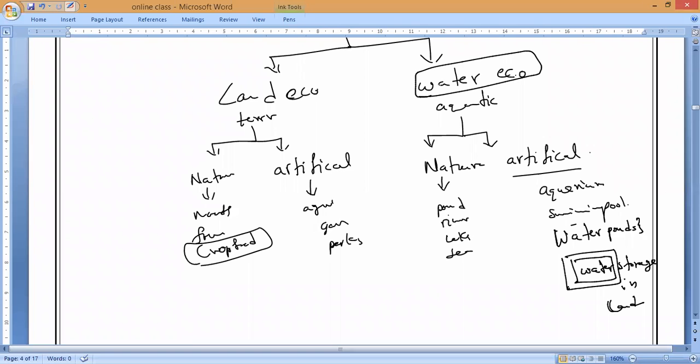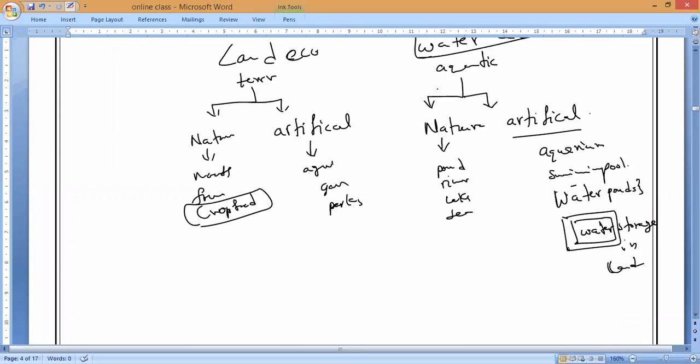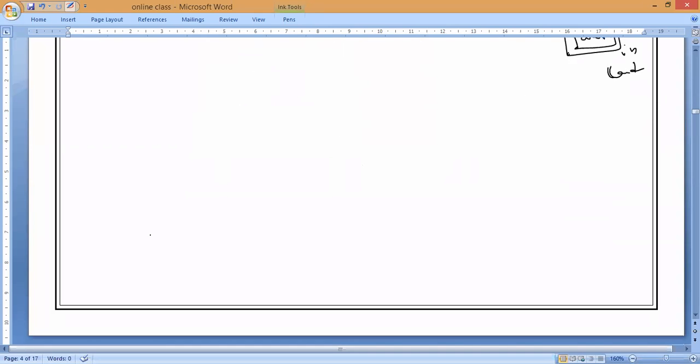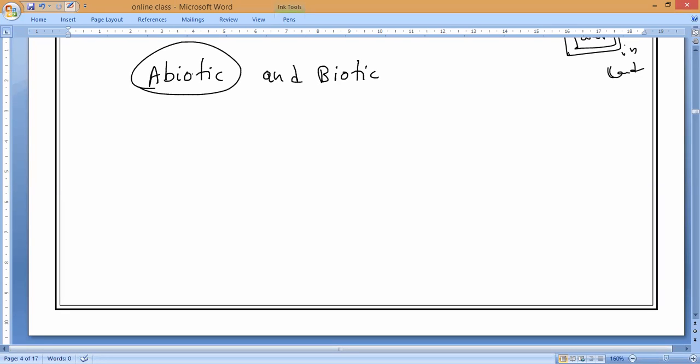So now in tomorrow's class, we will study the components of ecosystem. Understanding? So what kind of components? Already we know what ecosystem is, two kinds of components. What is that? One is abiotic components and another one is what, guys? Biotic components. Understand? Abiotic means non-living things. Biotic means living things.